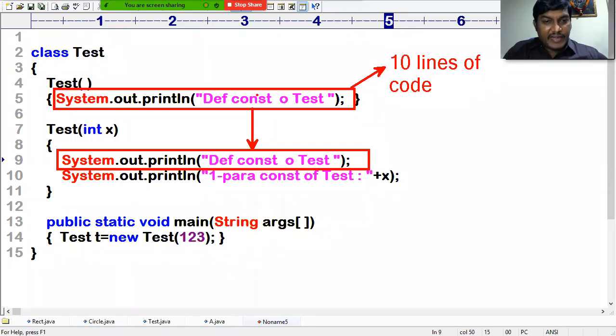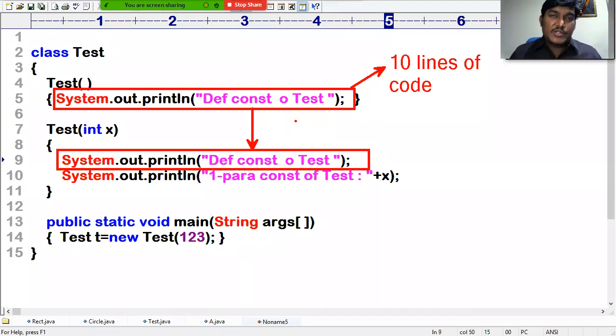Then what happens? Writing the same logic again and again means repetition. Repetition leads to extending the length of the code. Extending the length of the code means wastage of memory is taking place, and the efficiency of the program will be degraded. A whole lot of problems will come because of repetition.